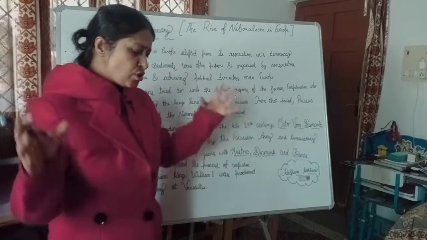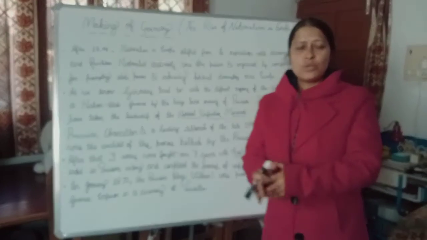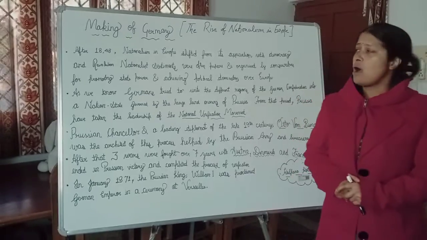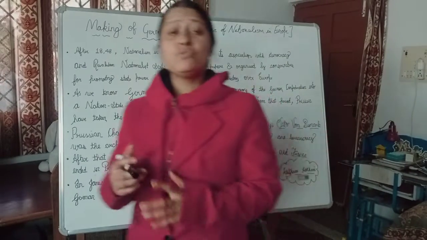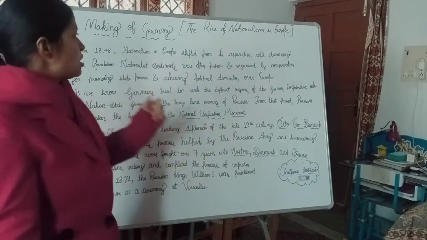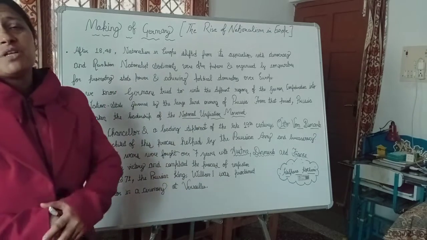When we trace the history of Europe, we come to know that there are three countries: the first is Germany, then Italy, and the strange case of Britain. How did these countries make their identity as unified states and develop the unification process? First we are talking, separately, about the making of Germany in Europe.